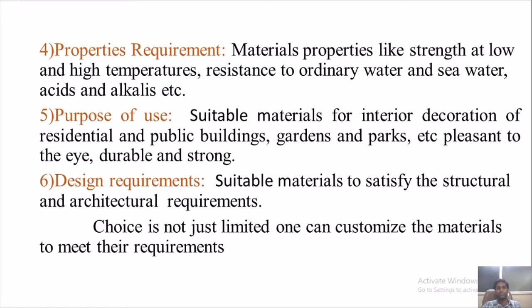Suppose I want to use some tiles in the bathroom; porous tiles I can't use in the bathroom because I need waterproofing. Similarly, solid tiles or solid blocks I can't use at the car washing area, because the car washing area needs porous concrete or a porous floor, so that the water can flow out easily.